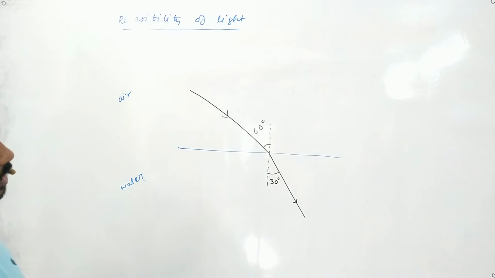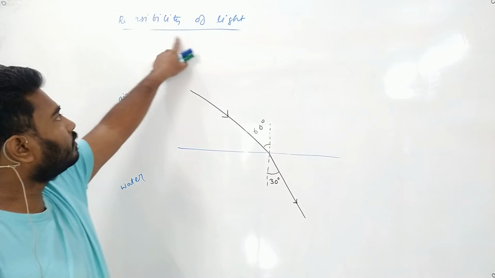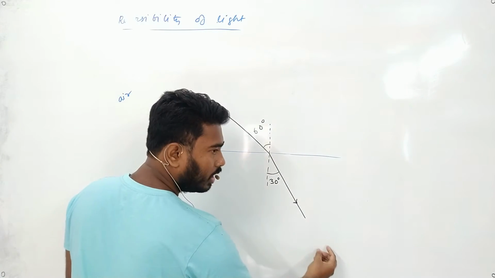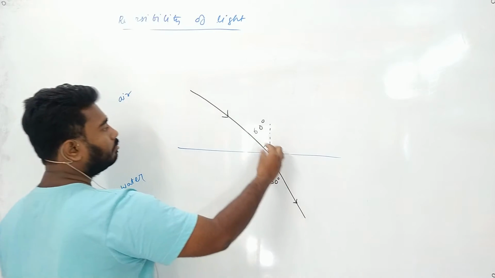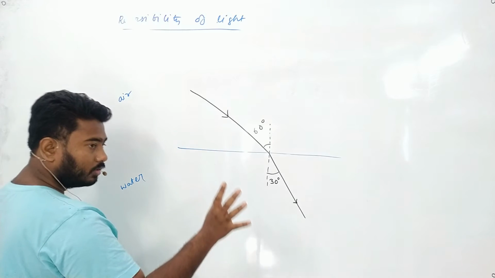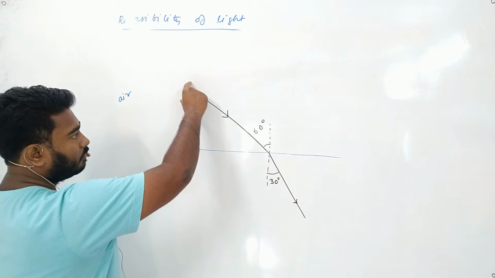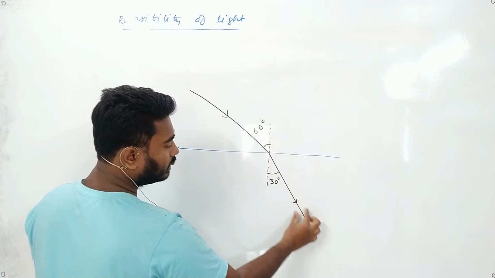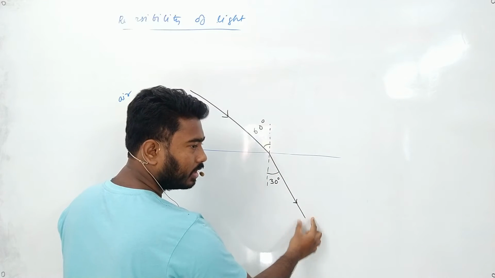Now the principle of reversibility of light states that if the ray of light comes from the other direction, it will pass back through this direction. First get the concepts right. First concept: if the ray of light comes in this direction making an angle of 60 degree, it will refract and pass in this direction.